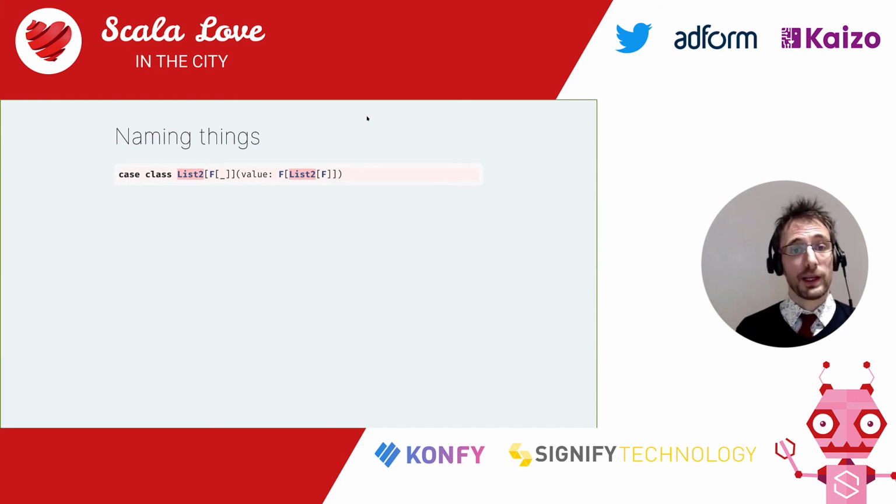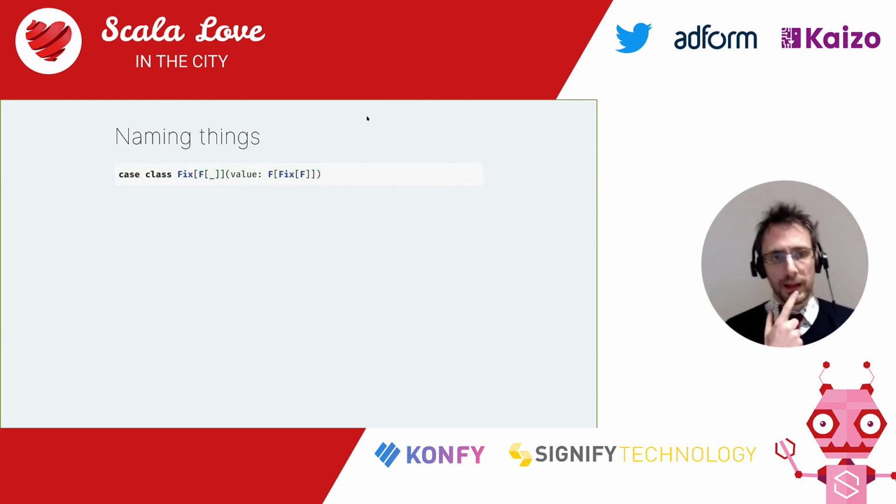And it's got a pretty funky name, but it's one that's actually fun. It's called Fix, from the fixed point combinator. Now, why is it called that way? To understand that, you have to go into the definition of what a fixed point and a fixed point combinator are. The fixed point of a function f is x, such that f of x is equal to x.